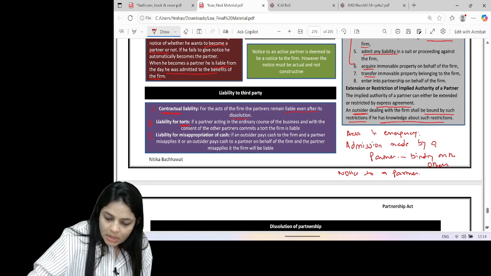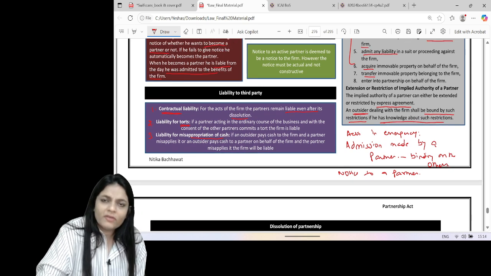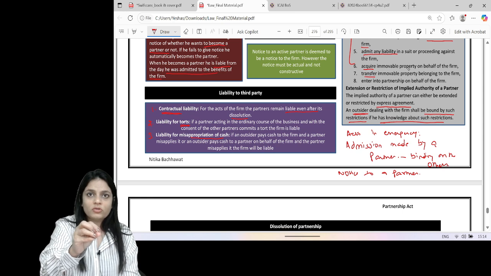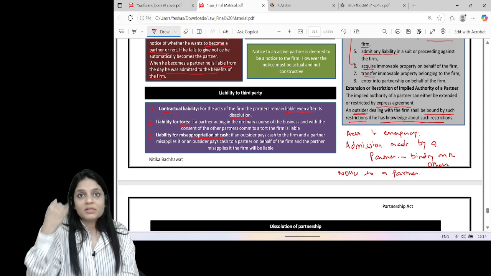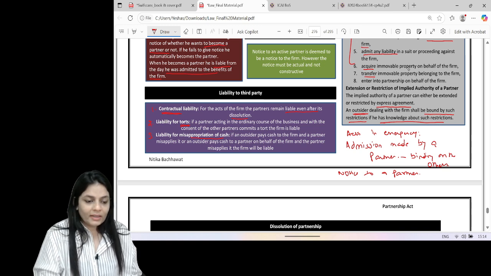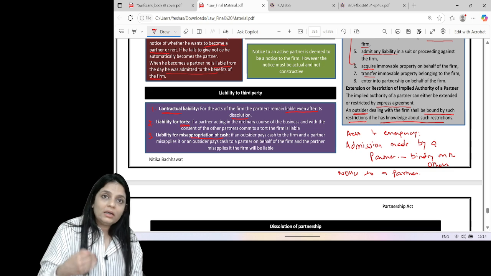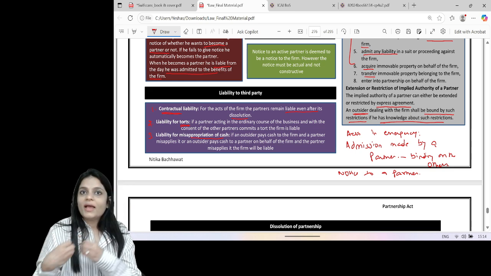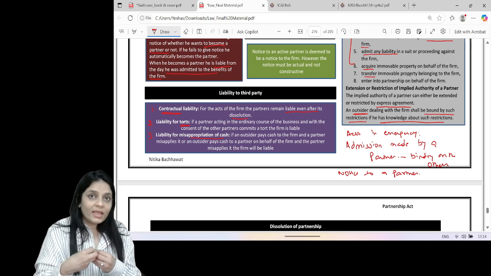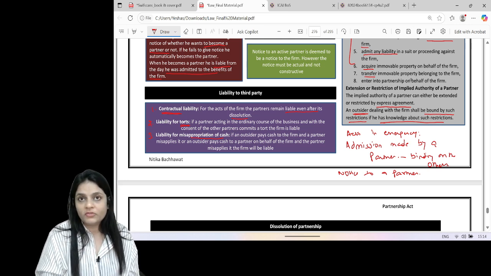Misappropriation of cash. A third party has to give cash to the firm. He gives the cash to the firm and one of the partners personally uses that cash. He takes that cash and uses it personally. Or if a third party has to give cash to the firm and he gives the cash to a partner on behalf of the firm and that partner misuses it.